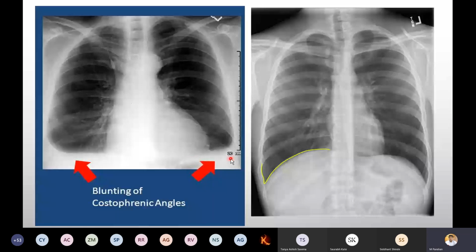Pleural. Everybody following me? I'm not confusing you guys, right? Name of the angle, right and left, costophrenic. Here, cardiophrenic angle. It is sharp when there is no pleural effusion. It is blunt when there is a pleural effusion. You have to clearly explain to the examiner.